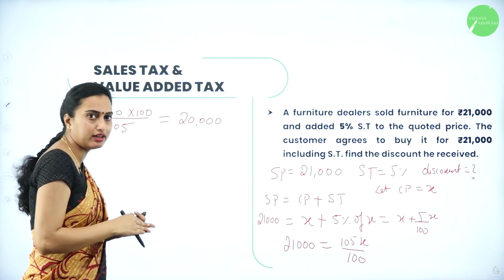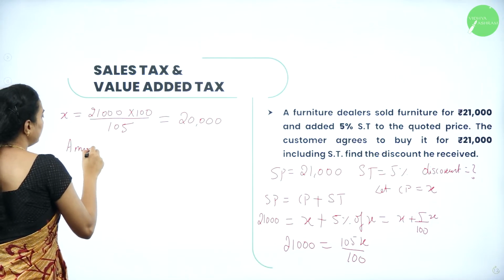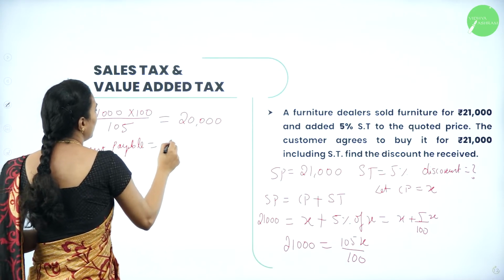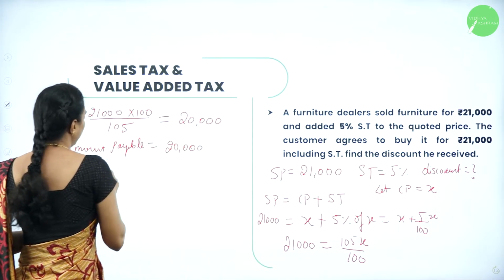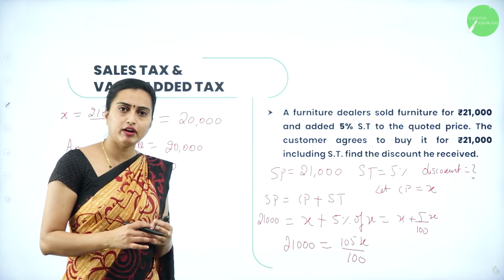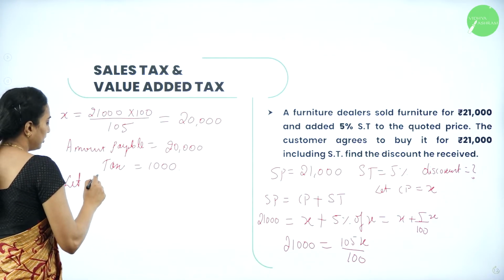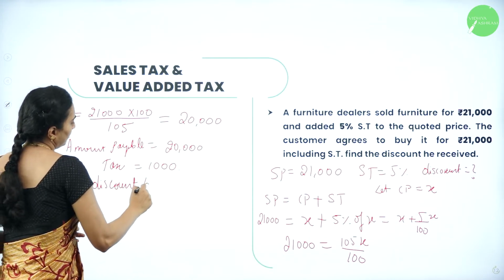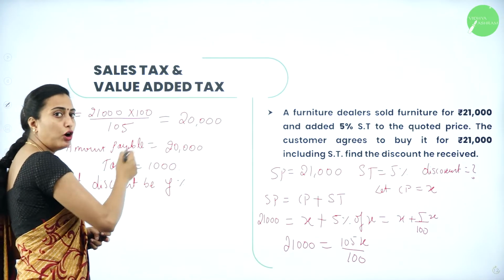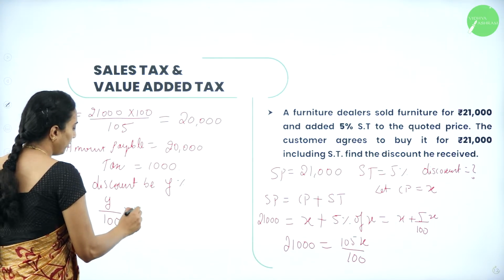What will be the tax then? Tax is 1,000, right? So therefore amount payable is 20,000 and tax is nothing but 1,000. Now we need to find out the discount. So let the discount be y percentage. So therefore, y percentage of how much? 20,000. Therefore, y divided by 100 into 20,000.